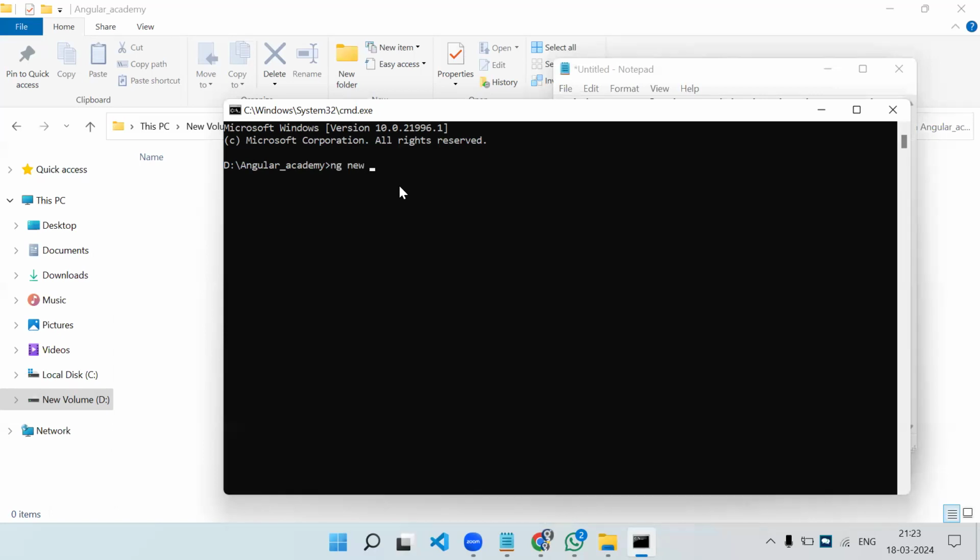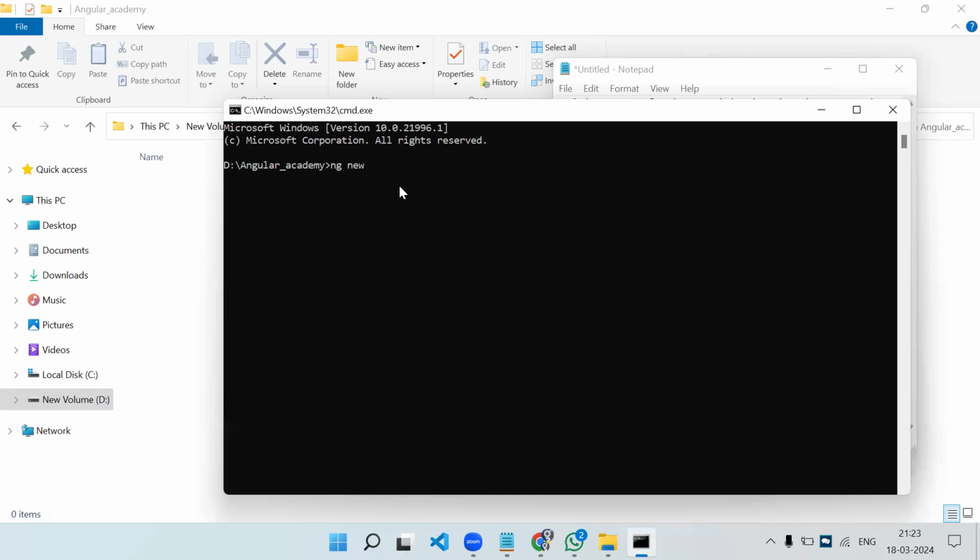I'm not going to focus on Angular 17 now, but since Angular 17 is on my machine, it will suggest some new things. Everyone installing right now will also see the changes I am seeing. So ng new, and after new you need to specify the project name.